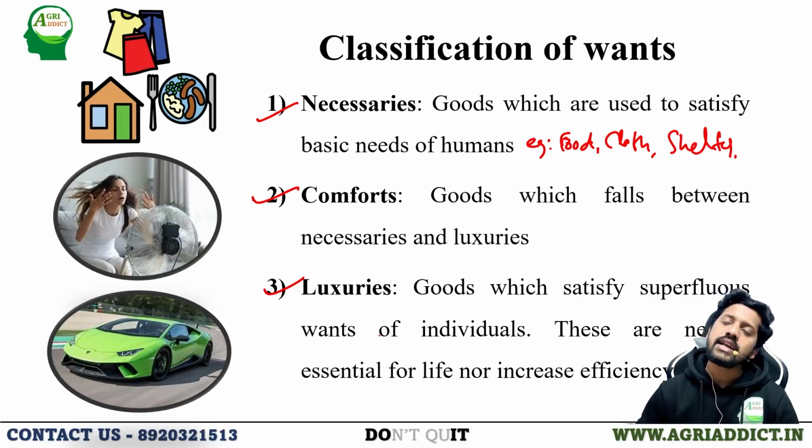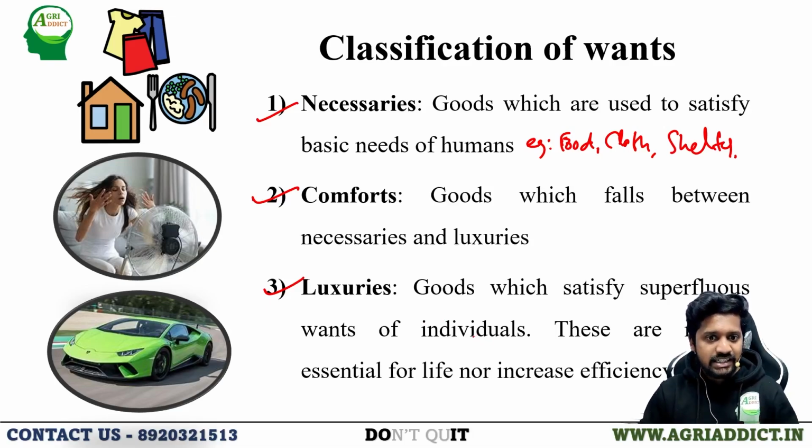See, luxuries, like if we want to go from one place to another place, we can use the public transport system, or even we can buy a bike or a car for that. But when we are using a supercar for that, then that is a luxury. It is actually not essential for our life, or it is not increasing our efficiency for anything, but still it is considered as our superfluous want of an individual, so it can be considered as luxury.